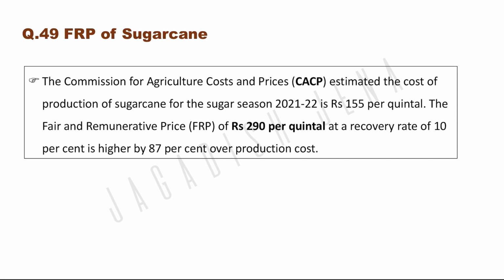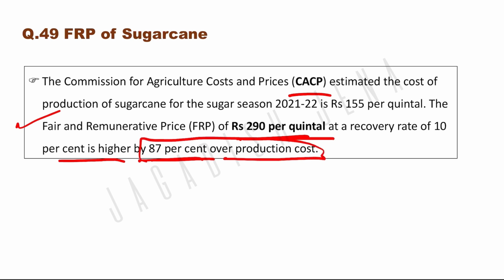FRP of sugarcane. What is FRP? FRP is fair and remunerative price. For sugarcane, FRP is fixed by CACP, which also fixes MSP, the Commission for Agricultural Costs and Prices. The FRP of sugarcane is 290 per quintal at a recovery rate of 10% and is higher by 87% over production cost. The production cost is decided as 155 per quintal, so it is 87.5% above production cost, that is 290 rupees per quintal.